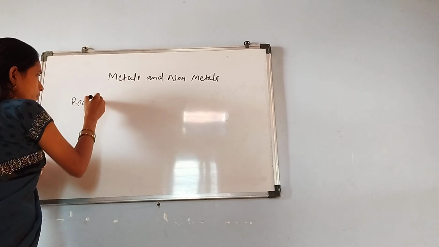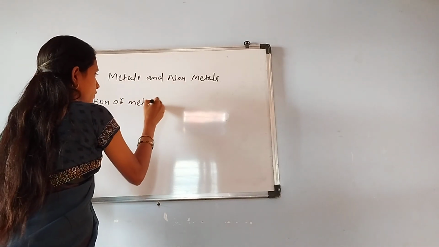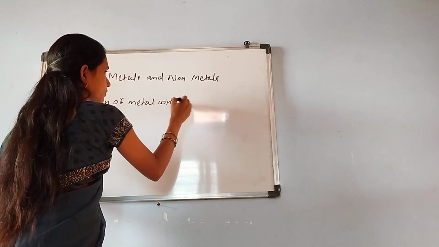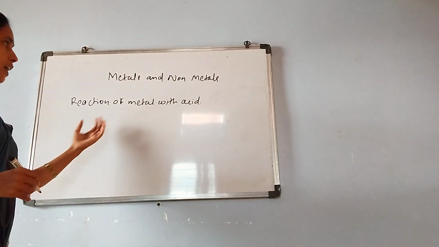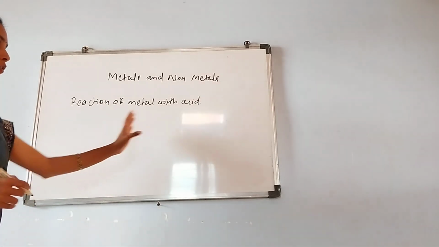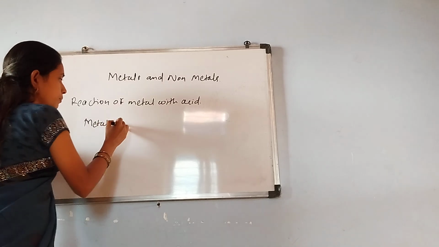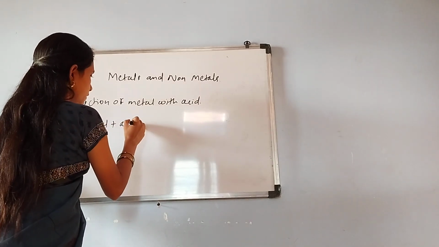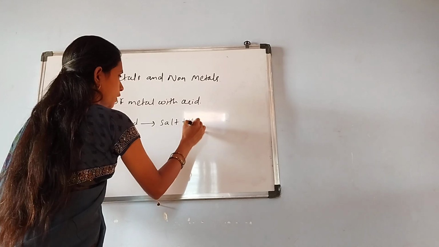Reaction of metal with acid. What happens if a metal reacts with an acid? It forms salt and hydrogen gas. I'll write it in the form of a reaction: metal plus acid gives salt plus H2 gas.